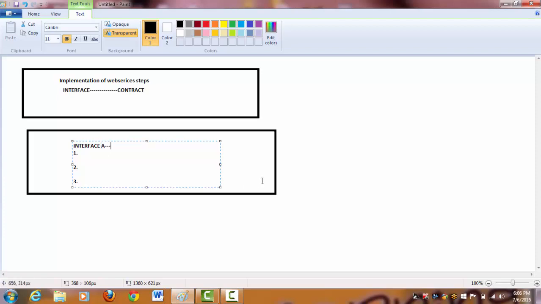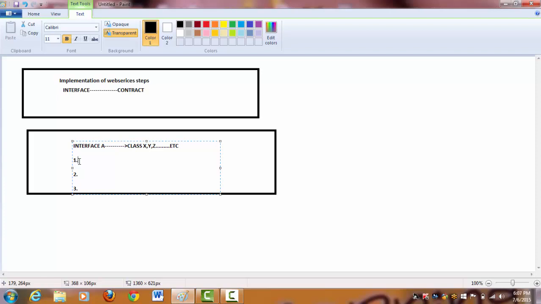For example, this interface A is used by class X, and the same interface is used by class Y and class Z, etc. So whenever this interface A has been used by these classes, all these classes should agree that we are going to implement all these methods.